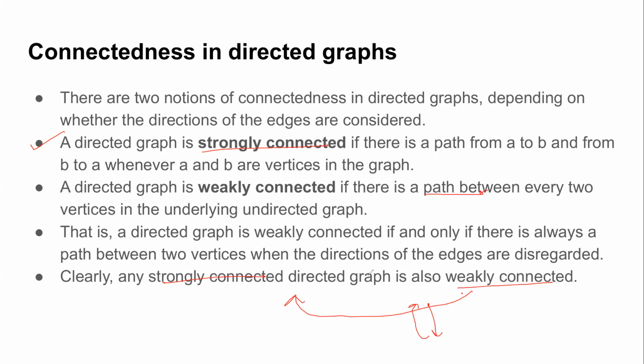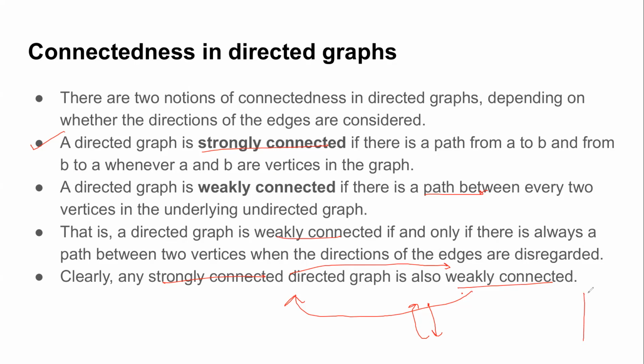Is this direction clear? Every strongly connected graph is a weakly connected graph as well. Yes, class, this is clear. Why is it so? Because weakly connected just requires a path without a direction, and strongly connected already has a path in both directions. Do you understand the relation? Just understand that when we come to the weakly connected notion, we are just ignoring the direction.